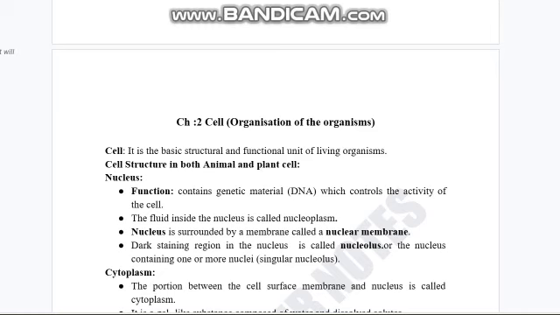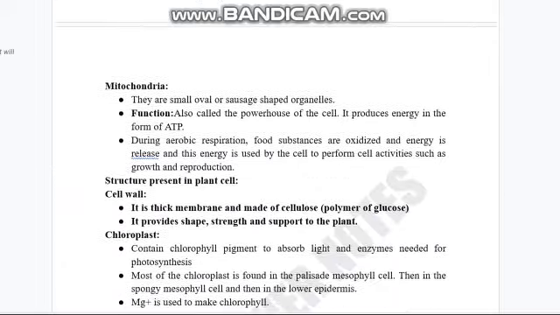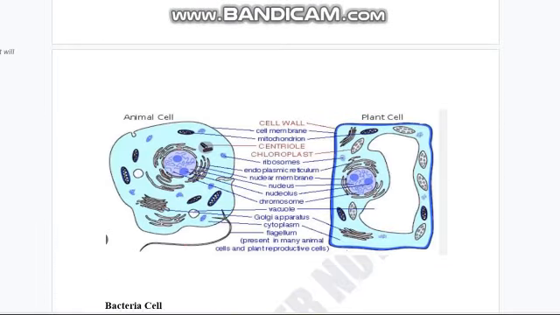Let's jump into the next part. If we're going to talk about living organisms, it means we're going to talk about us, animals and plants. Before studying the theory, let's first have a look at the figure. It shows us two types of cells: the animal cell and the plant cell. Some organelles are present in both, some are present only in the animal cell, and some are present only in the plant cell.